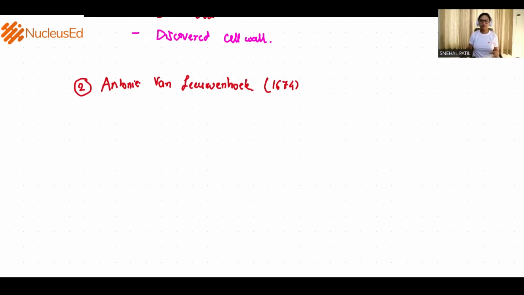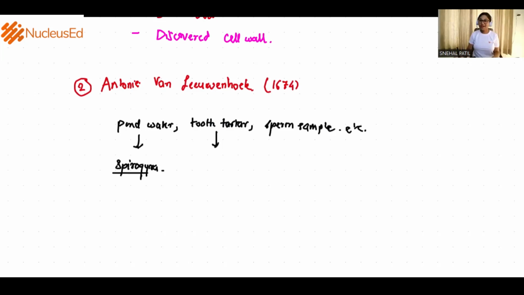He used that microscope to observe various different things. So, he started observing pond water, since it was rainy season. He took the tooth tartar. He took a sperm sample. And so on. Okay? While observing pond water, he observed one algae named Spirogyra. While observing tooth tartar, he observed various bacteria. And in the sperm sample, of course, he observed sperm.